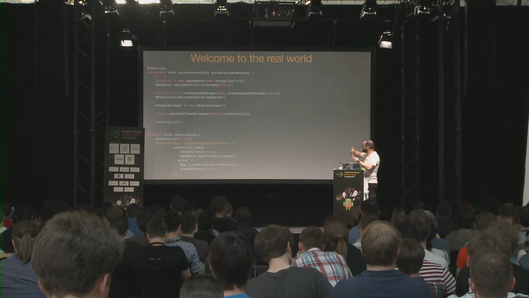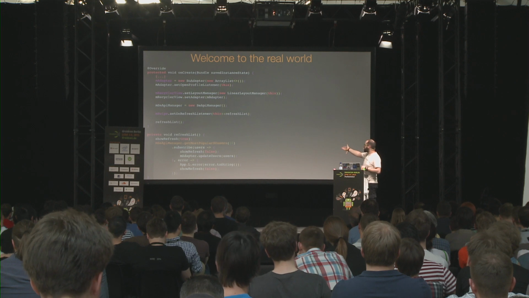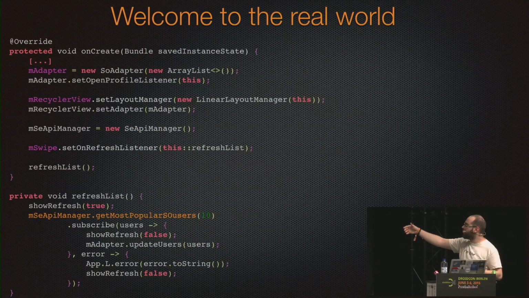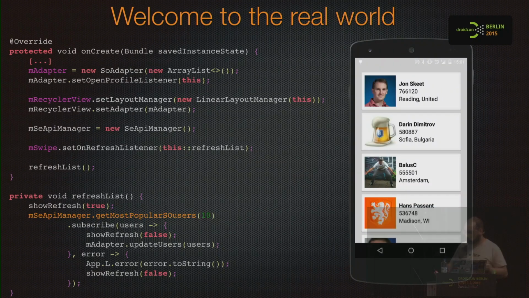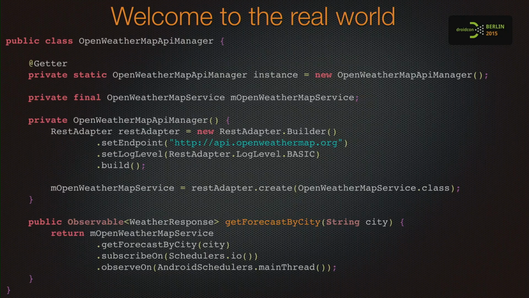It's an activity. It's standard. I get rid of all the boilerplate. I just want to point out that it's a normal recycler view, adapter, and swipe. And we have the refresh list method. Basically, we are getting the API manager somehow, use Dagger too. We are getting the users. We stop the progress bar. We update the adapter. Or if something goes wrong, we just print a message and we stop the progress bar. Ta-da!